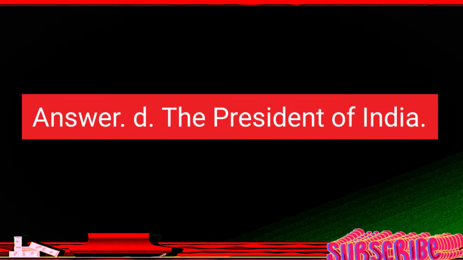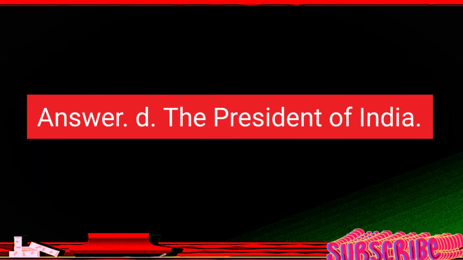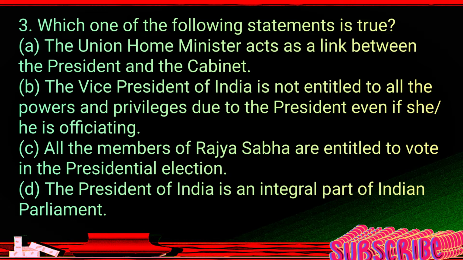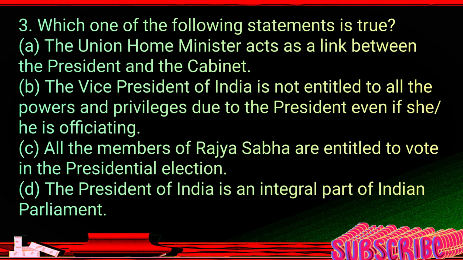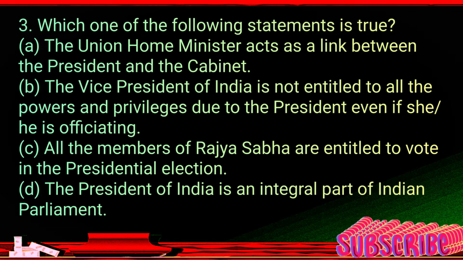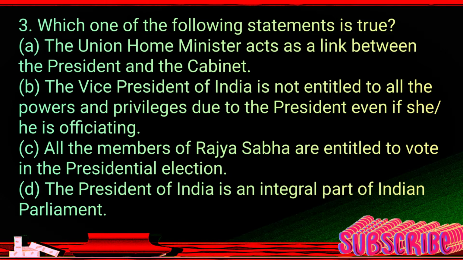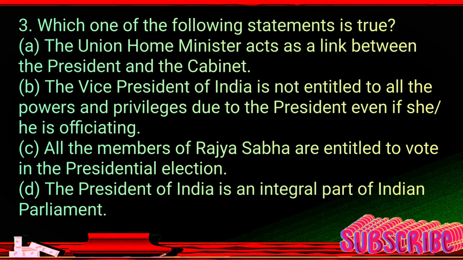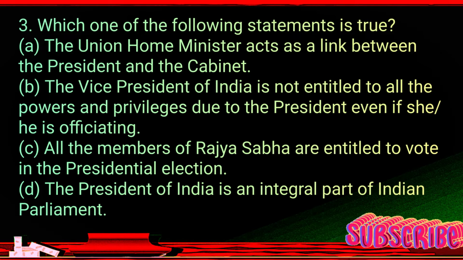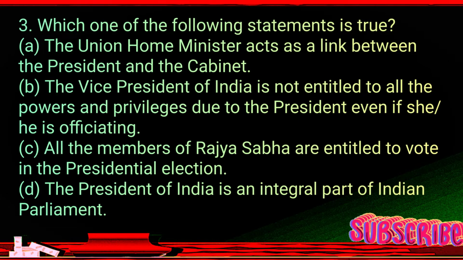3. Which one of the following statements is true? A. The Union Home Minister acts as a link between the President and the Cabinet. B. The Vice President of India is not entitled to all the powers and privileges due to the President even if he is officiating. C. All the members of Rajya Sabha are entitled to vote in the presidential election. D. The President of India is an integral part of Indian Parliament. Answer D. The President of India is an integral part of Indian Parliament.